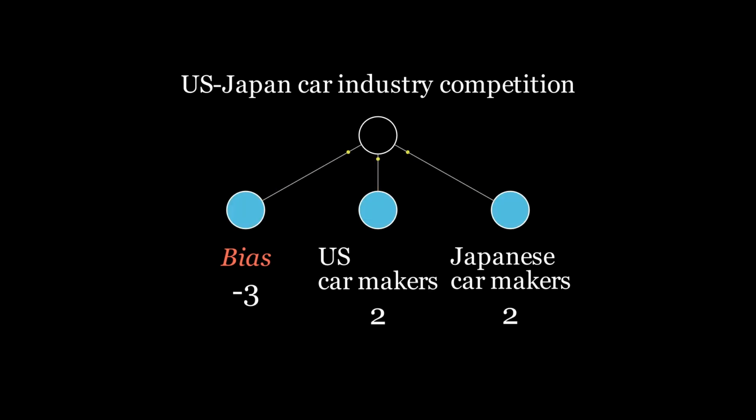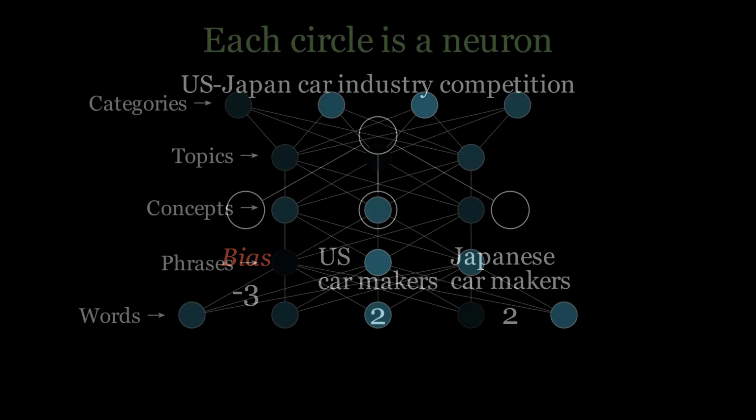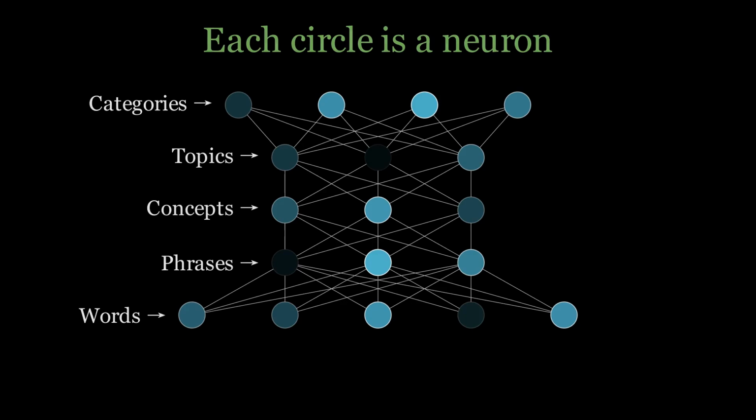What happens when both US and Japanese car makers are mentioned? The US car makers and Japanese car makers will transmit 2 each to the top neuron. The top neuron will have a recorded score of 1 and can be viewed as activated. What if only US car makers or only Japanese car makers are mentioned? The top neuron will have a recorded score of 0 and can be viewed as not activated. We can detect this pattern with just one layer of 3 neurons. With many layers, the network can discern incredibly complex patterns.